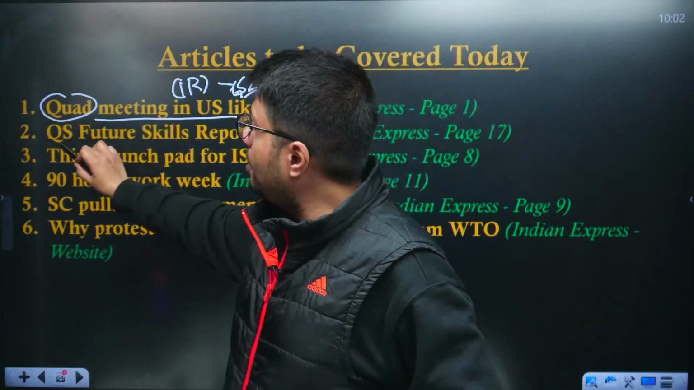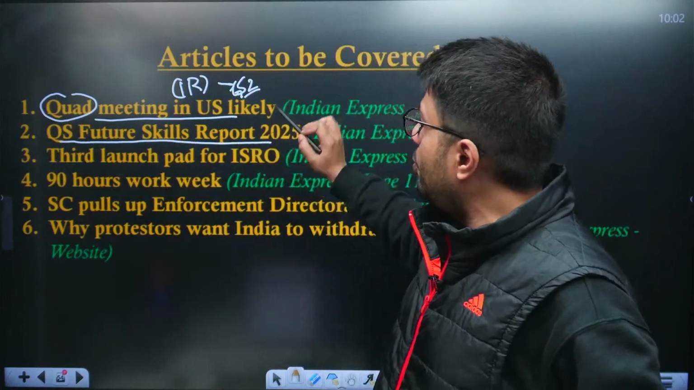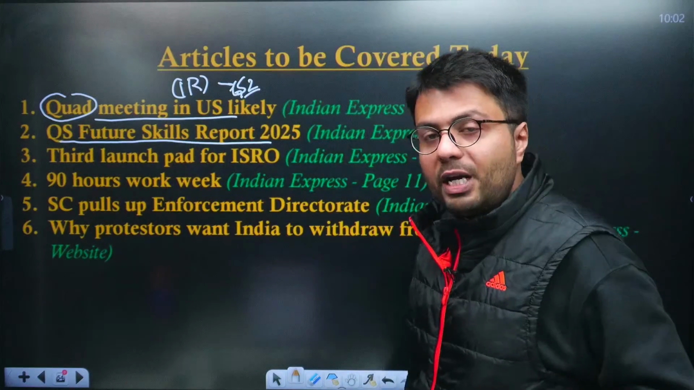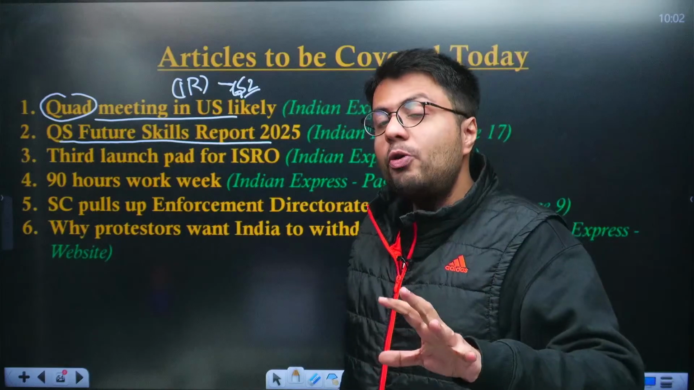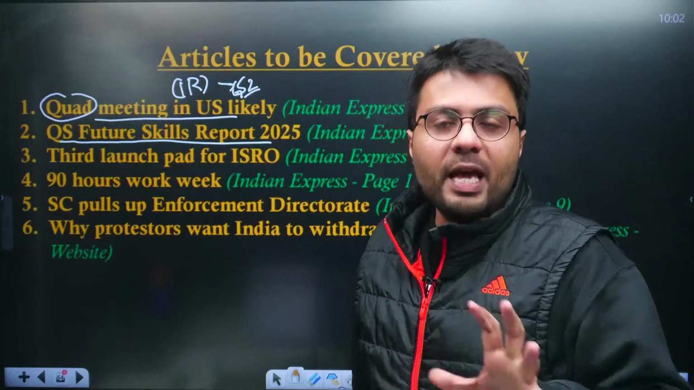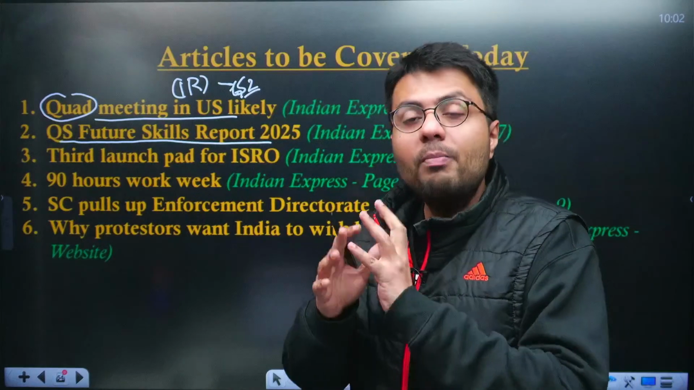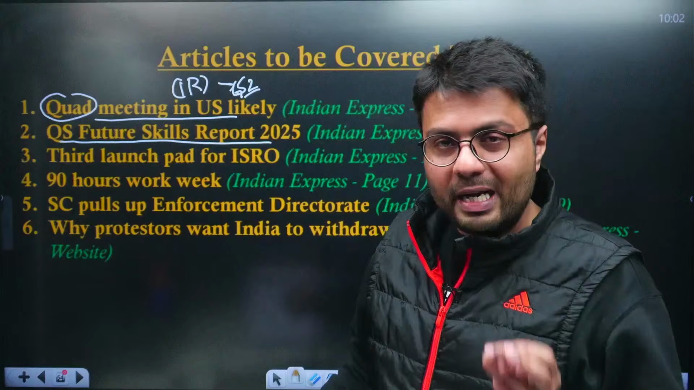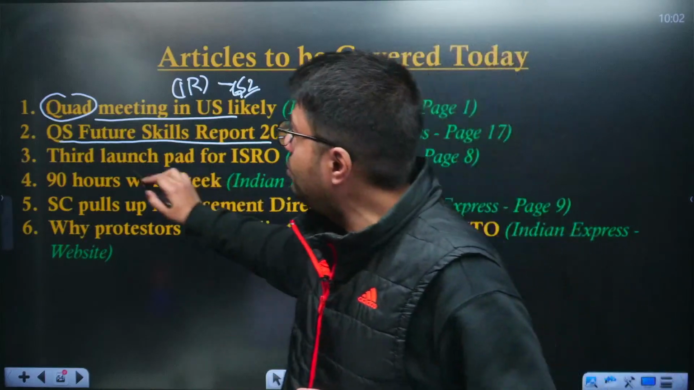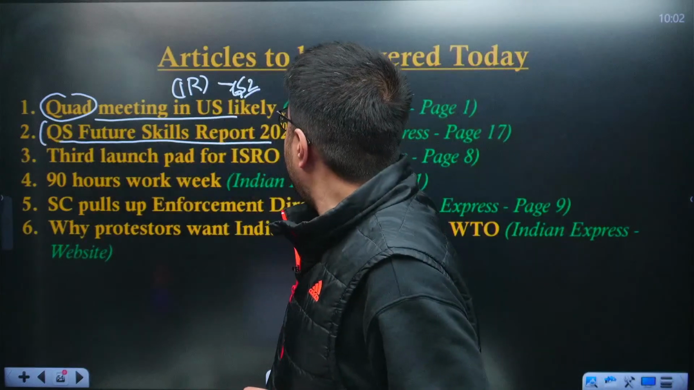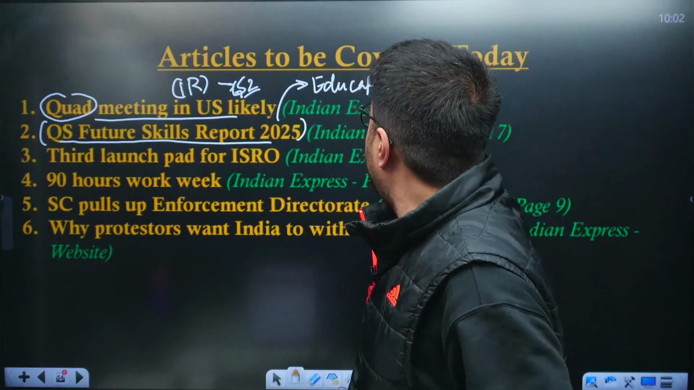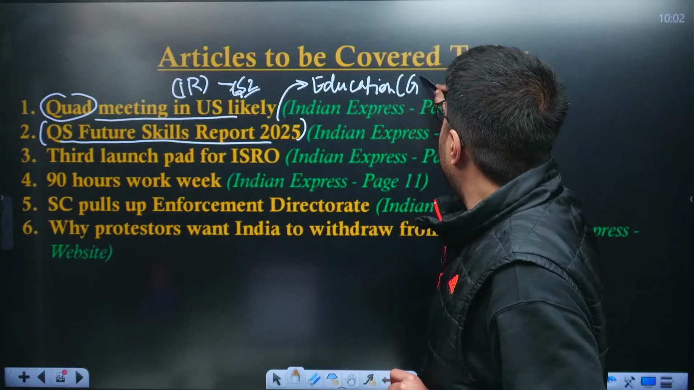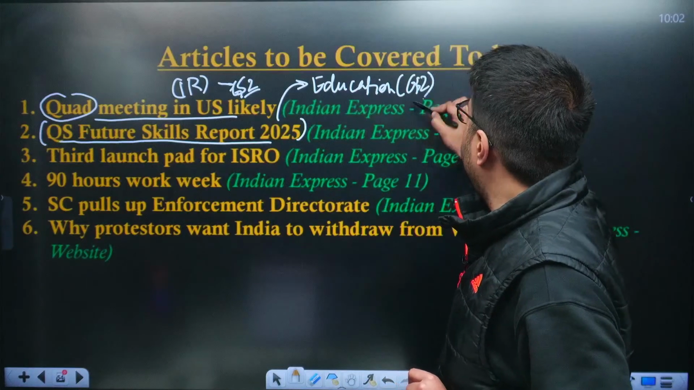Also, there was this report which was published recently, the QS Future Skills Report of 2025. And this report primarily deals with India's ability to provide high-tech jobs for its population, and this is important from GS paper 2 syllabus. Why? Because the syllabus highlights education and this report primarily deals with higher education, hence it is important for GS paper 2 syllabus. Understood?